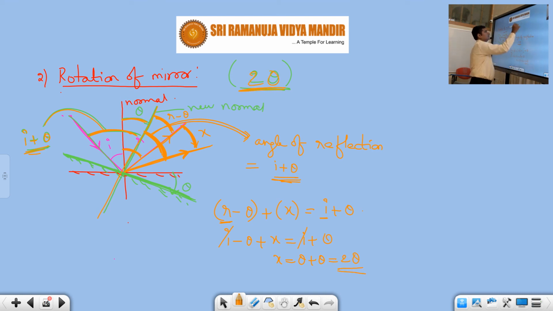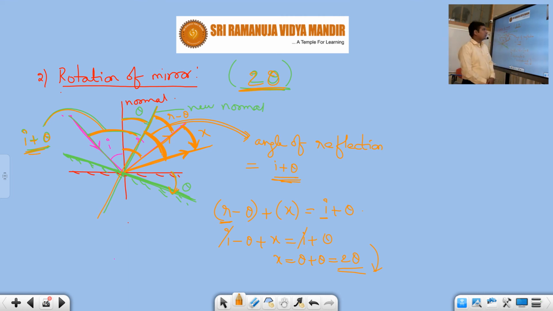So therefore our answer is what, students? Whenever we keep the incident ray fixed and rotate the mirror by an angle theta, the reflected ray will rotate by an angle of 2 theta. And in which direction? In whichever direction the mirror is rotated, in that direction the reflected ray will rotate by 2 theta. Here the mirror is rotated in the clockwise direction, so the reflected ray also will rotate by 2 theta in the clockwise direction. If you rotate in the anti-clockwise direction, then the reflected ray also will rotate in the anti-clockwise direction with the same magnitude, 2 theta.